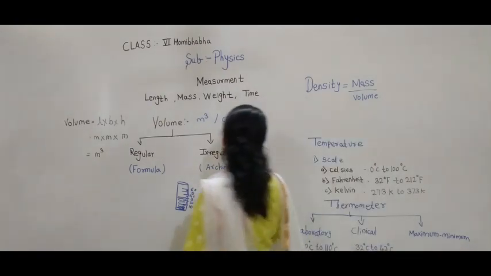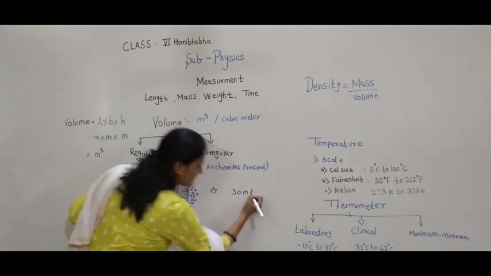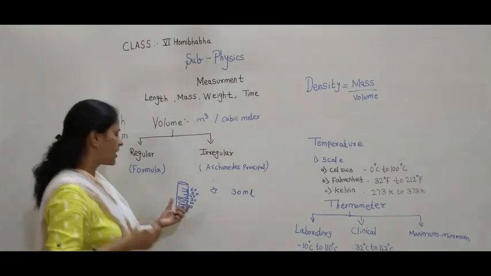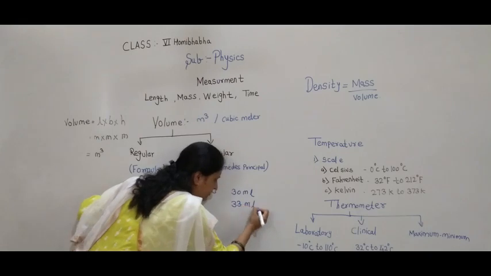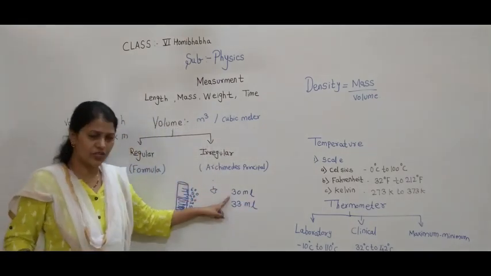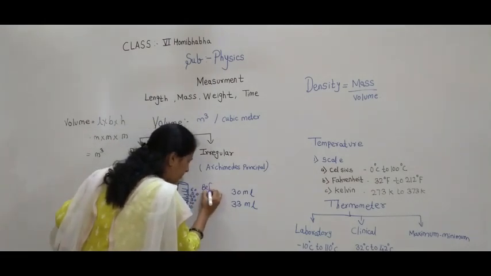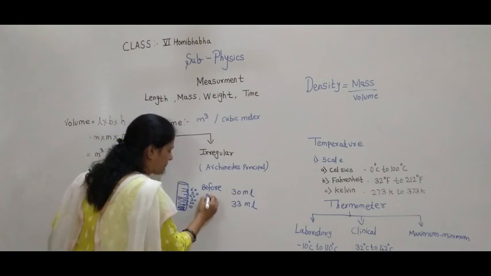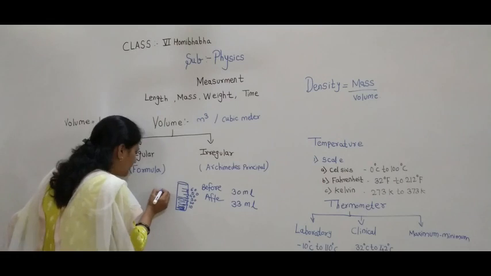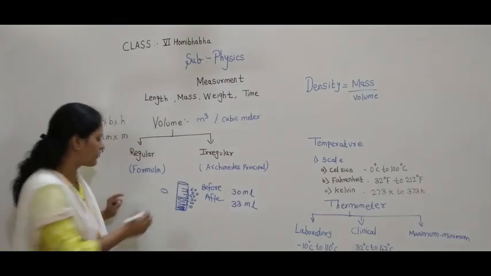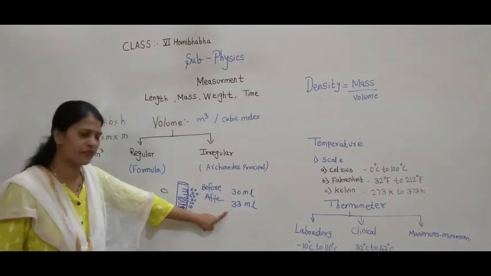Imagine the first reading was 30 ml. After that, when we drop the stone into the measuring cylinder, it reaches 33 ml. This is the original level, before dropping the stone, and after dropping the stone it is 33 ml. So we have to find the volume of this irregular shape. How to find it? The first is 30 ml and after it is 33.